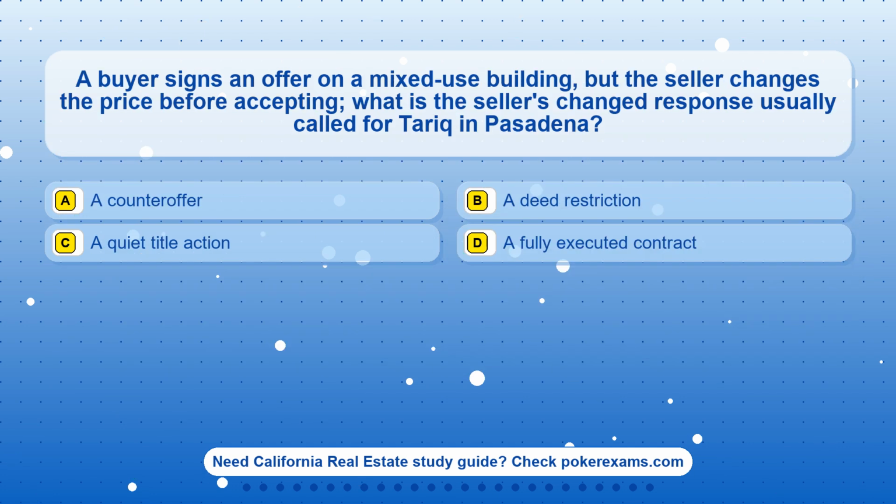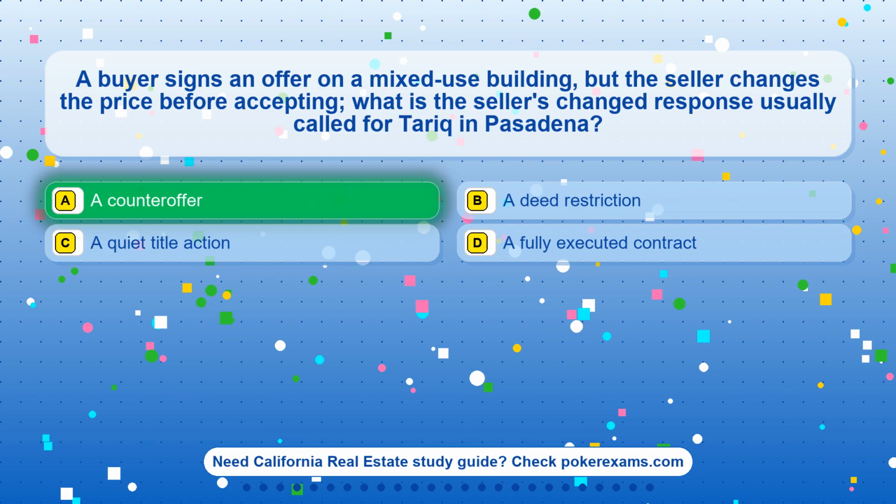Question 5. A buyer signs an offer on a mixed-use building, but the seller changes the price before accepting. What is the seller's changed response usually called for Tarek in Pasadena? Option A. A counteroffer. Option B. A deed restriction. Option C. A quiet title action. Option D. A fully executed contract.